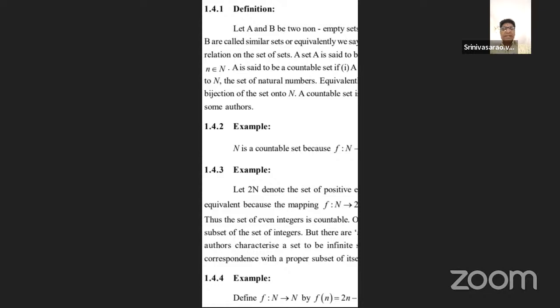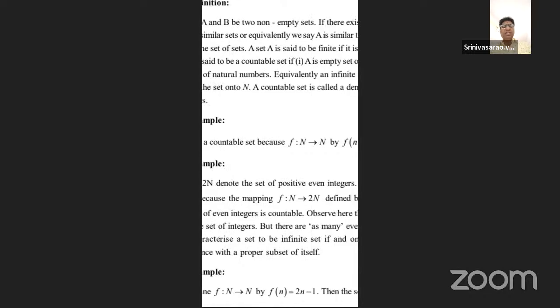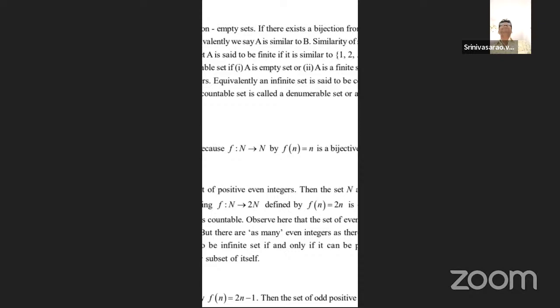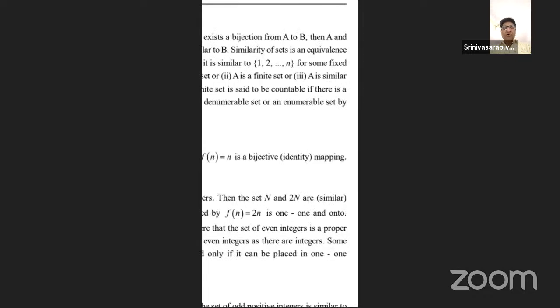A set A is said to be countable in three cases. First, A is empty: there are no elements, so there is no calculation, and it is automatically countable. Second, A is a finite set: it has fixed elements given in the set.